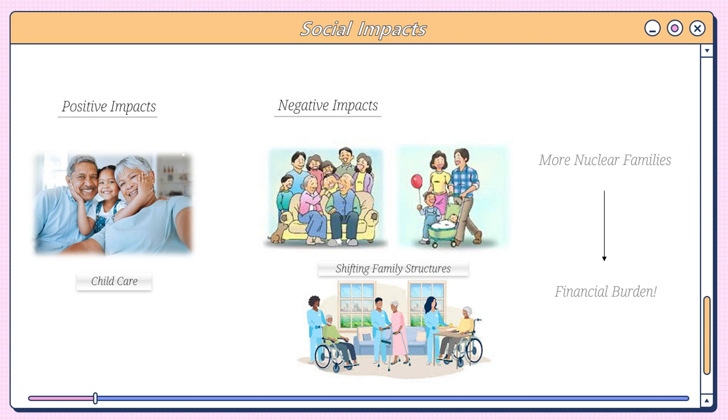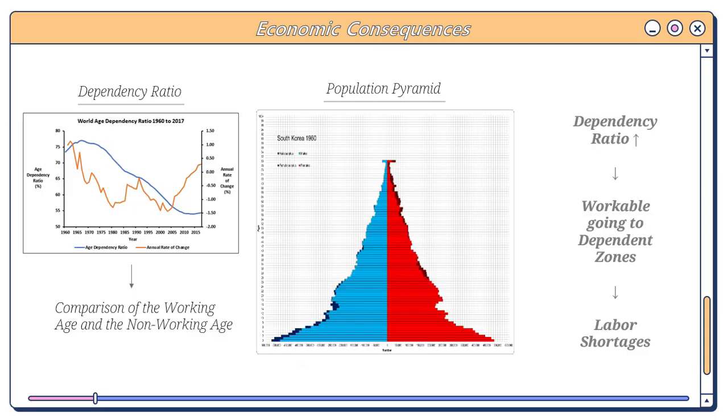The reason for this is the shifting family structures. Nowadays in Korea, there are a lot more nuclear families than multi-generational households, which leads to the problem of the elderly being forced into nursing homes or hospitals. This could be a serious financial burden for their working children. Moving on, let's talk about the economic consequences.